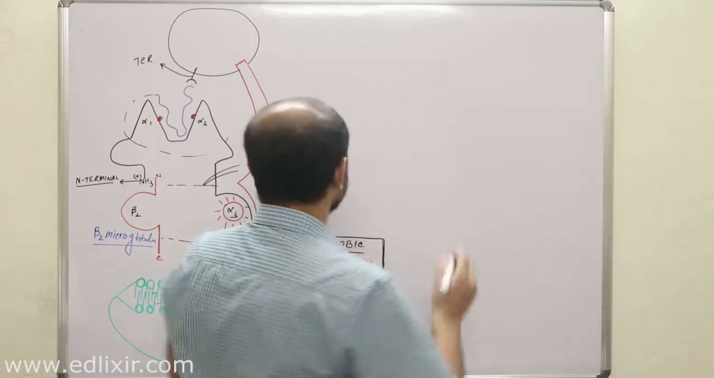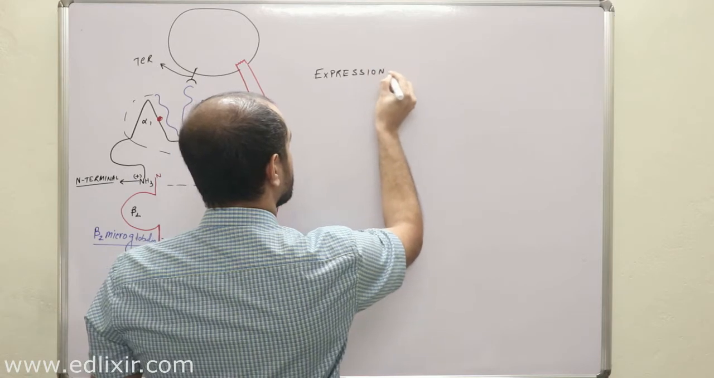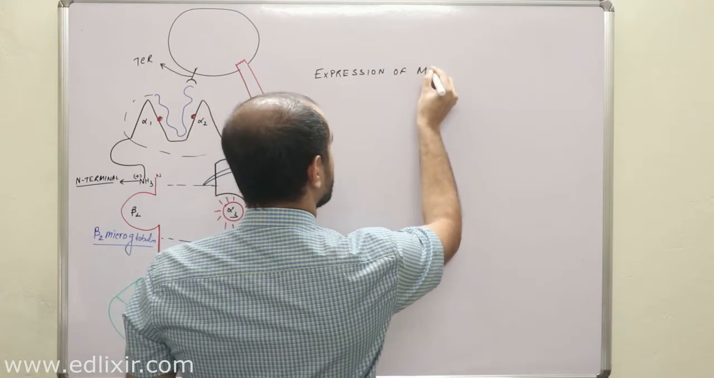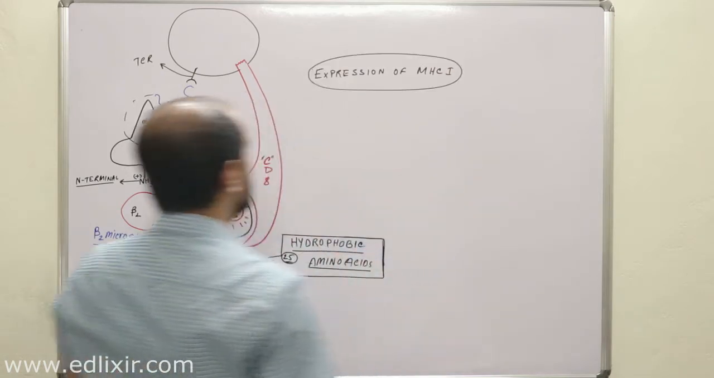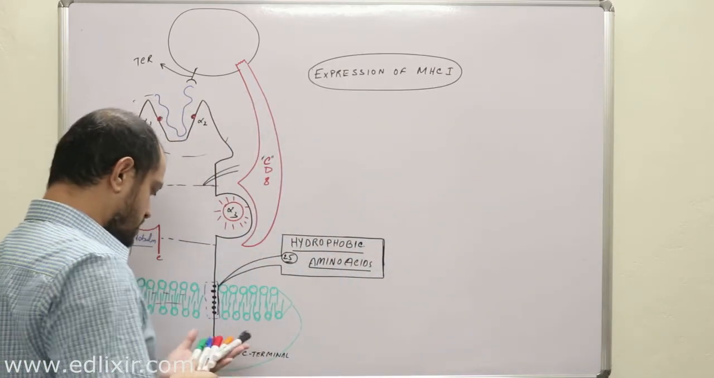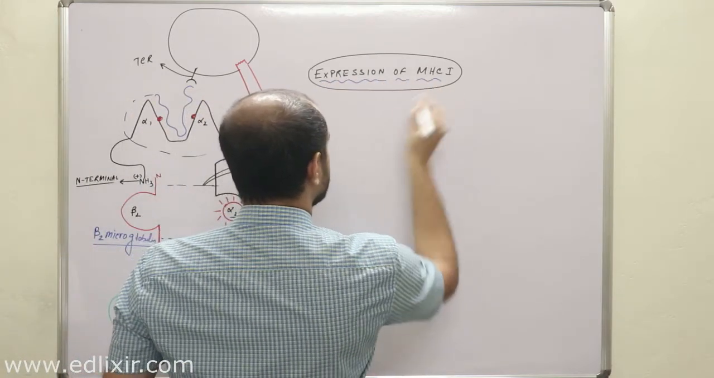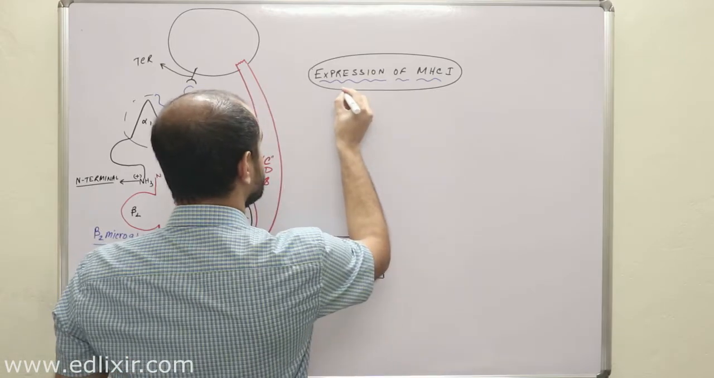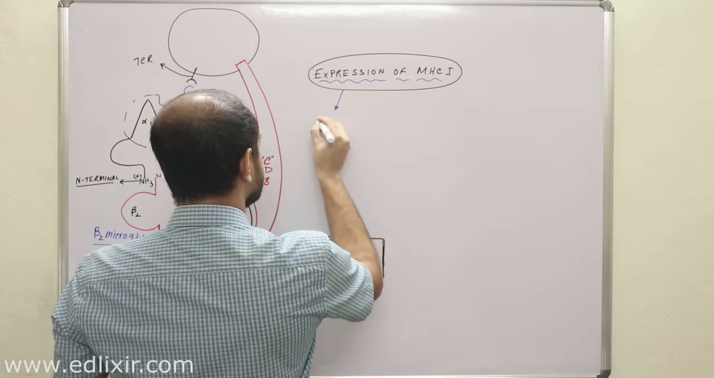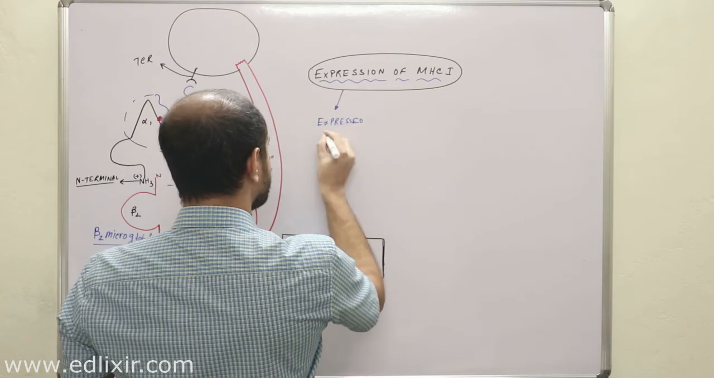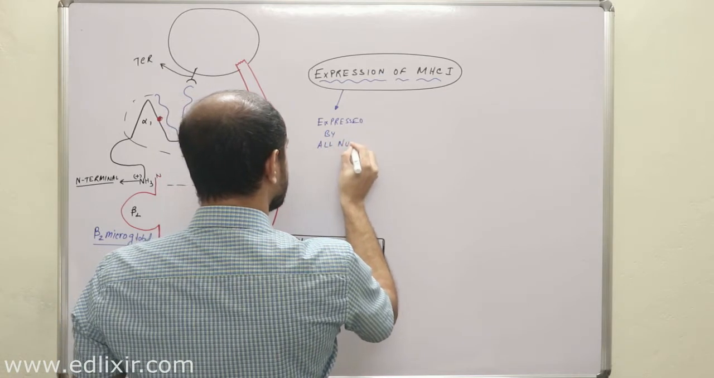Now we will be talking about a very interesting thing, that is the expression of MHC class 1 molecule. This is important for you to understand: whenever you talk about the expression of MHC class 1 molecule, the first thing that should come into your mind is that it is expressed by all nucleated cells.